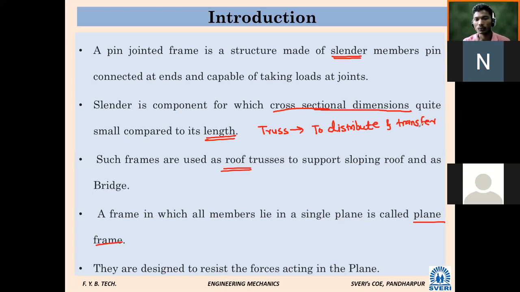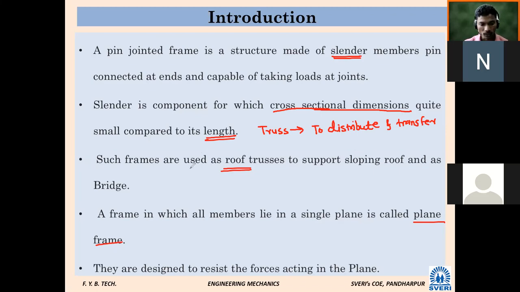What will happen if we do not distribute the force? A force comes on a component. For example, with electrical poles, in some cases only one pole is used, but I am going to show that figure next. There are some structures where trusses are used to transfer the force.